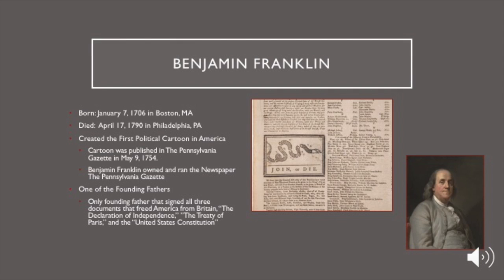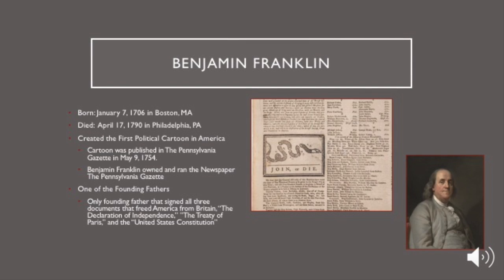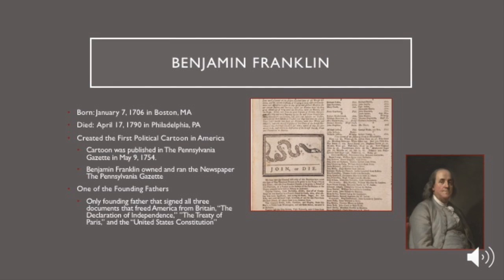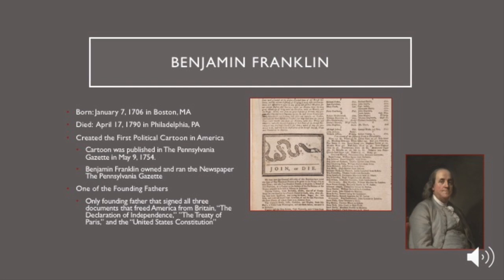Benjamin Franklin was born on January 7, 1706 in Boston, and died on April 17, 1790 in Philadelphia. As I mentioned at the beginning of the presentation, Benjamin Franklin created the first political cartoon in America. The cartoon was published in the Pennsylvania Gazette on May 9, 1754.